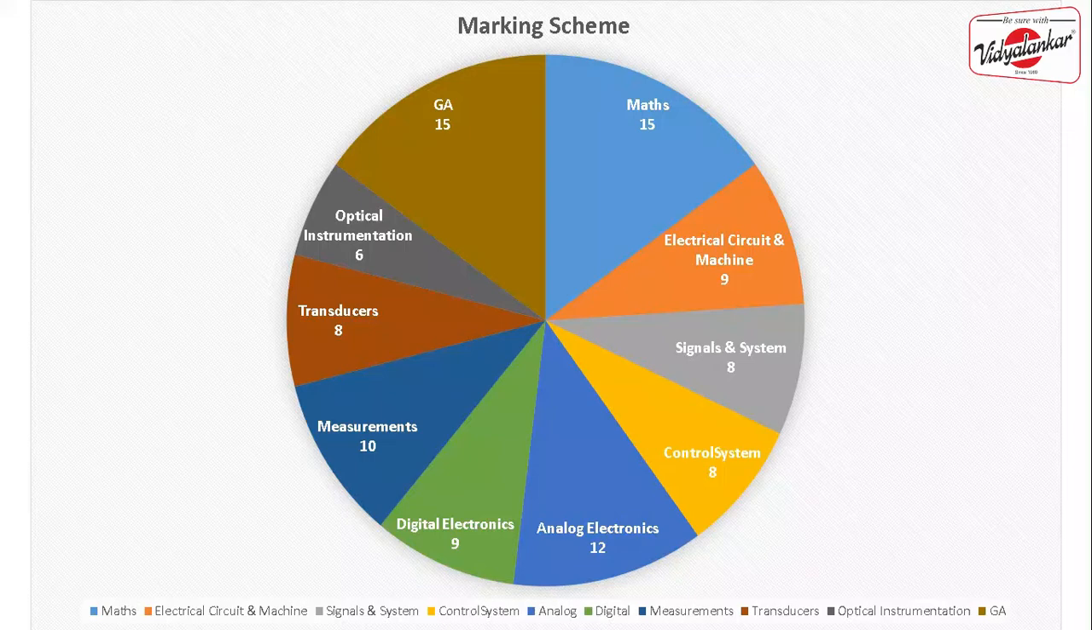So I will just summarize it. Whenever we are talking about preparing for the GATE instrumentation syllabus, first thing that you should be doing is prepare for GA, second is maths, third is electrical circuit, fourth control system, fifth digital electronics. Then you should prepare analog electronics, and then you can prepare the remaining three topics, that is optical instrumentation, transducer, measurements. So this is how you can start preparing for the GATE instrumentation syllabus, and I'm 100% sure if you move in this order, you can easily secure around 50 to 60 marks.